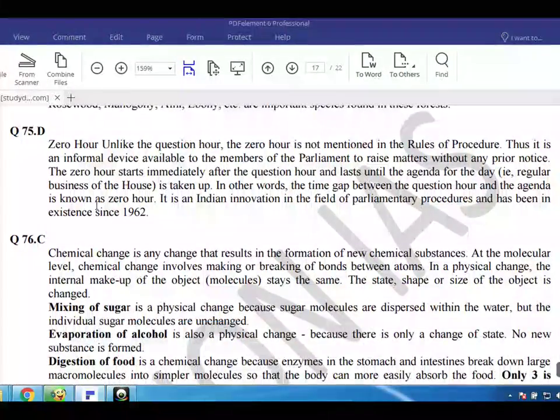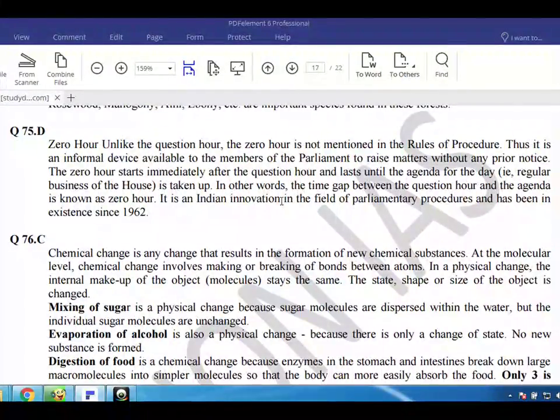Q75. D. Zero hour. Unlike the question hour, the zero hour is not mentioned in the rules of procedure. Thus it is an informal device available to the members of Parliament to raise matters without any prior notice. The zero hour starts immediately after the question hour and lasts until the agenda for the day, i.e., regular business of the House, is taken up.